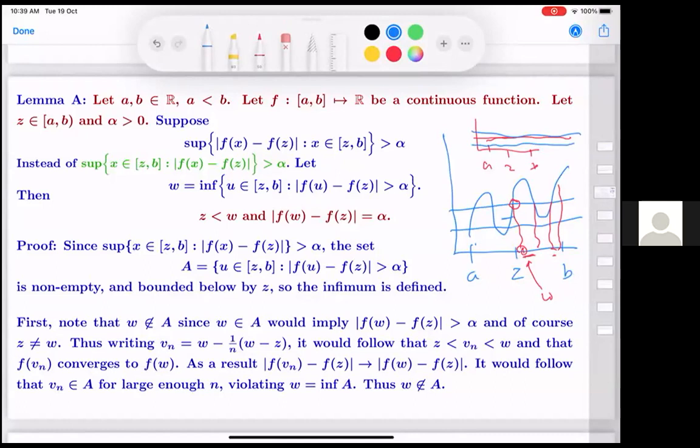So if there is at least one point before B where the distance between f(x) and f(z) is strictly bigger than epsilon, then the first such point at which it happens will be above z, and f(w) and f(z) will differ by exactly epsilon. The proof is that since the supremum is bigger than epsilon, this set is non-empty. The set of u such that f(u) minus f(z) is bigger than epsilon is non-empty. So I should make the correction here as well.